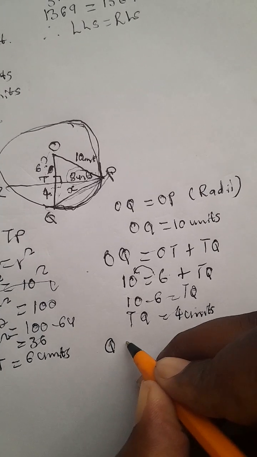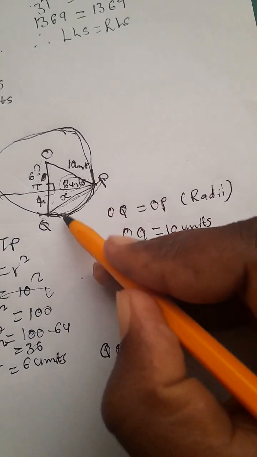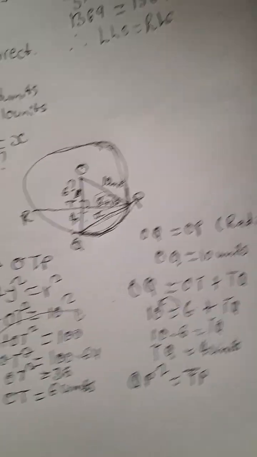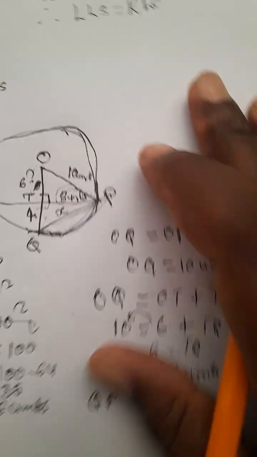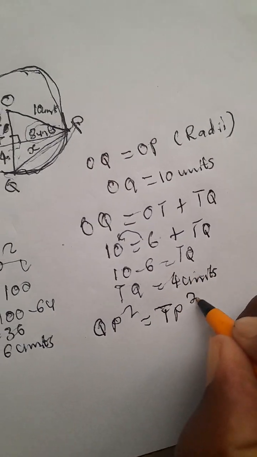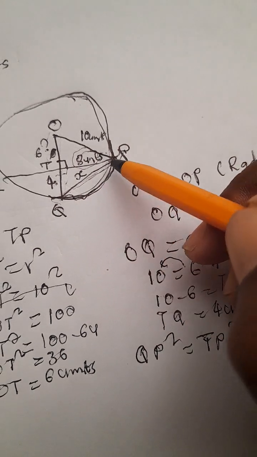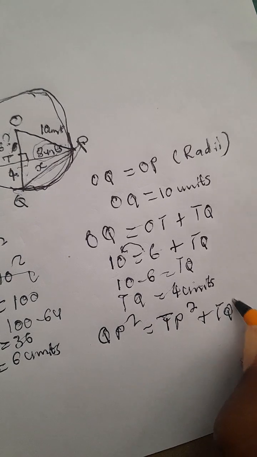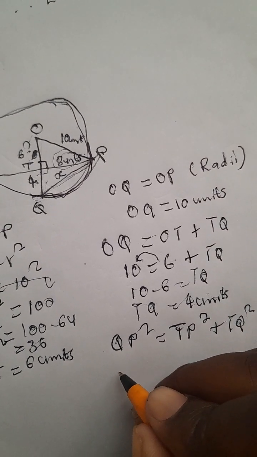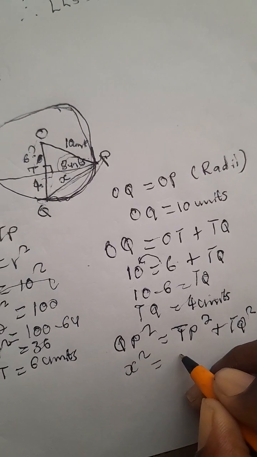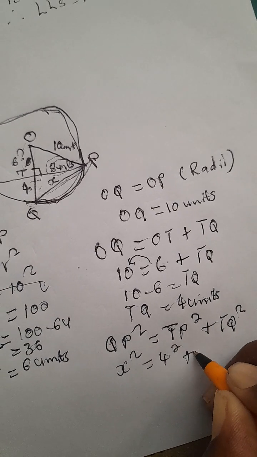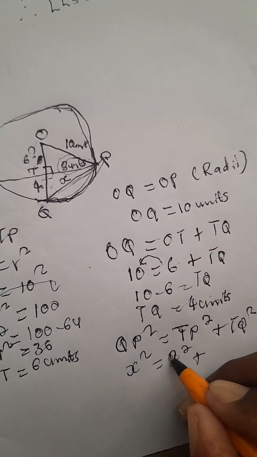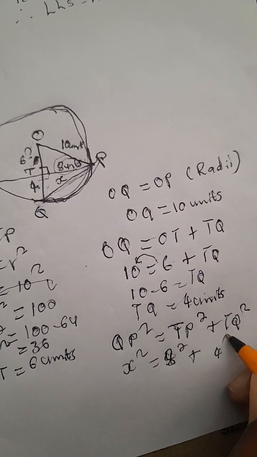So we're going to say QP squared is equal to TP squared, which is our opposite, plus our adjacent, which is TQ squared. So our QP is going to be x squared. Our TP is 8, sorry for that, so 8 squared, and our TQ is 4, so 4 squared.